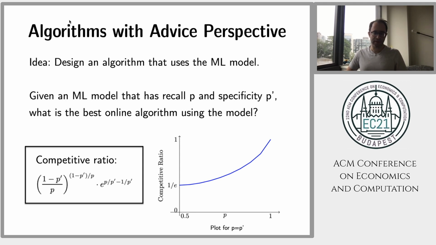When P equals 1, your classifier is perfect. You should just follow this advice and you get competitive ratio 1. That's one extreme. The other extreme is P equals half, when the classifier essentially just says hire or no hire with half probability. In that case, the model you train is completely useless, but you can do 1/e by following Dynkin's algorithm. And I want to know what you can do in between, for P between half and 1.